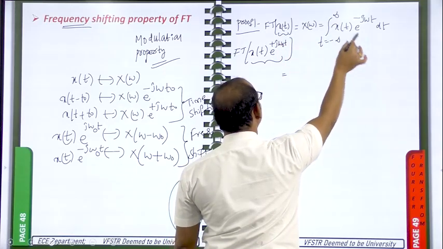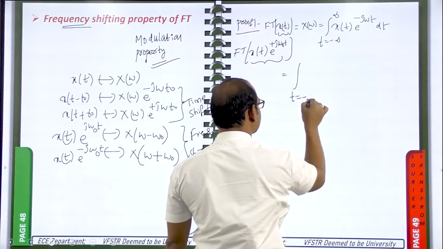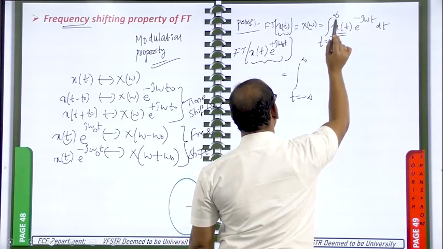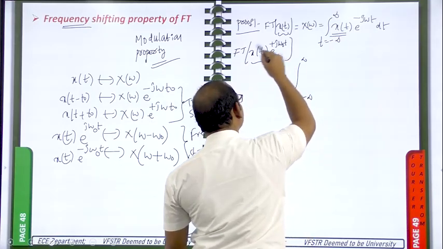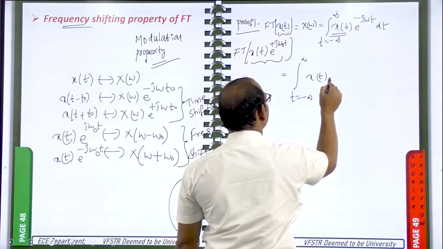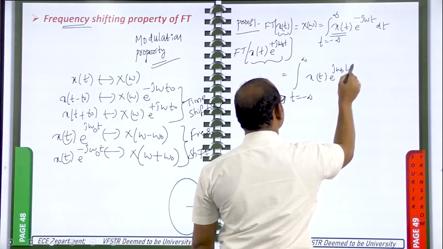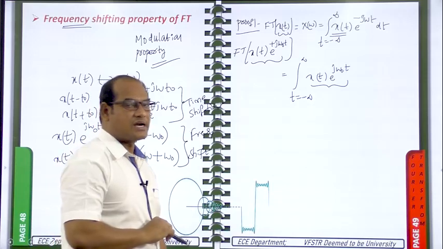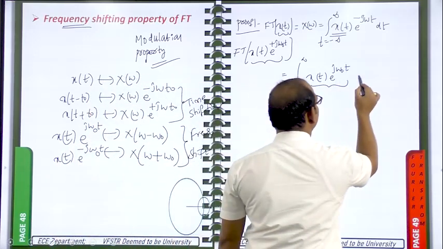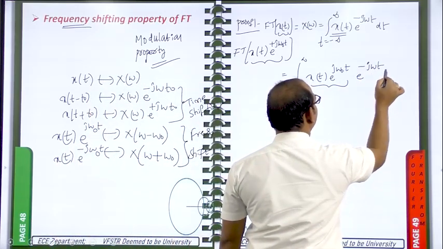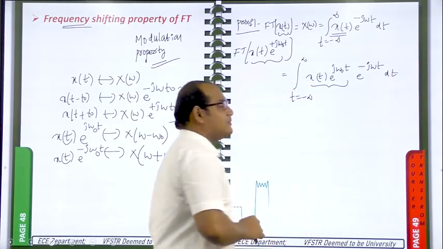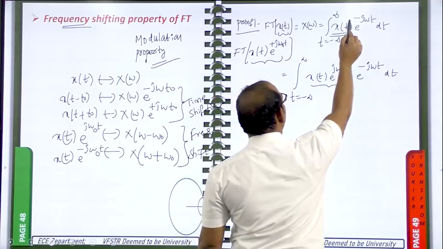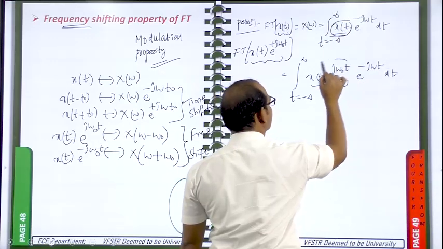How have we written the Fourier transform? Integral, t changing from minus infinity to plus infinity. This is the place for the signal for which we are calculating the Fourier transform. Here our signal itself is x of t into e power j omega naught into t. This is our signal, x of t into e power j omega naught into t. The signal is multiplied with e power minus j omega t dt. E power minus j omega t dt is common.